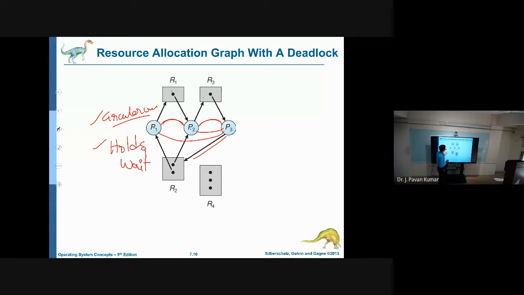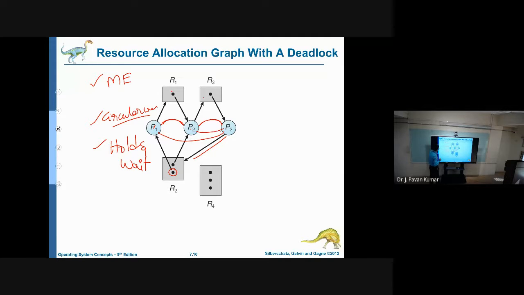And you can observe mutual exclusion as well. How we can observe mutual exclusion is, if one resource type instance is being utilized by P1, no other process is able to use that instance. So mutual exclusion is also one of the conditions being met here. All the four conditions we can observe. If deadlock is present, then definitely all the four conditions which we have seen, mutual exclusion, hold and wait, no preemption, circular wait, all these things we are able to observe in a deadlock situation.